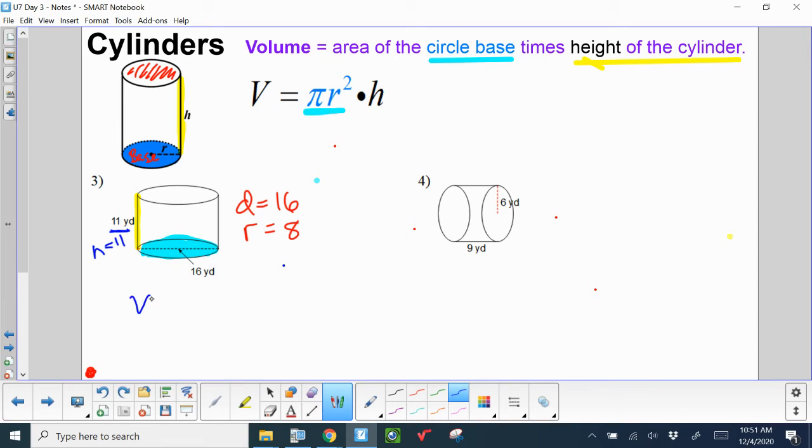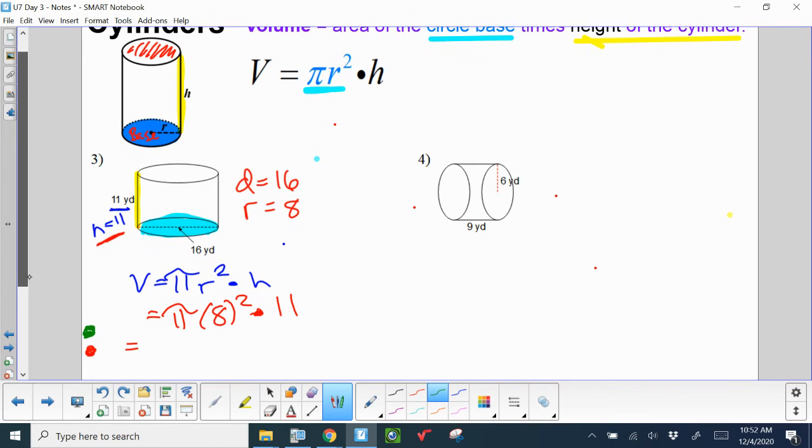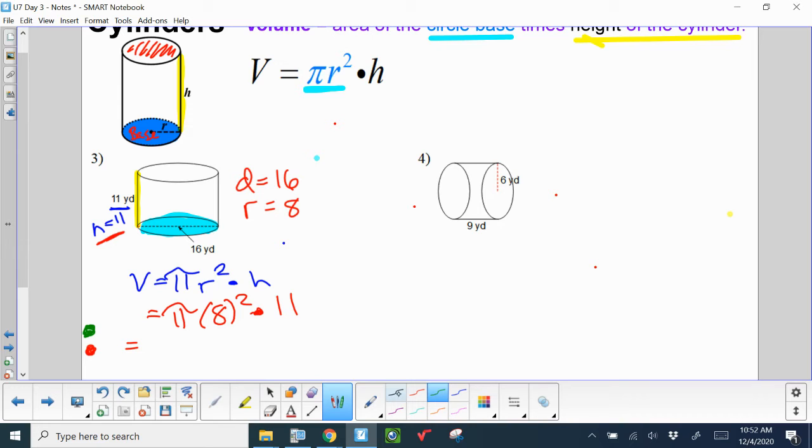So let's see, my volume formula is pi times the radius squared times the height of the cylinder. Just fill in our numbers. My radius I said was 8, square it, and then times my height of my cylinder, which I said was 11. And we're just going to push those buttons in our calculator, and we will get our volume of our cylinder, rounded to 1 decimal place.